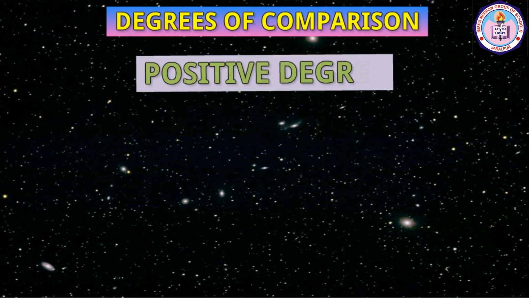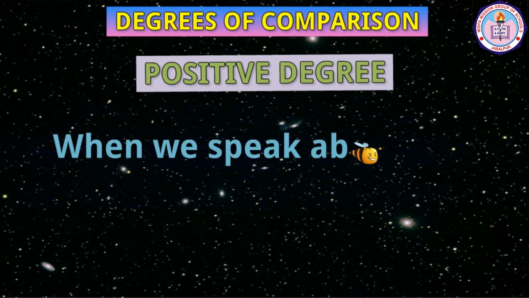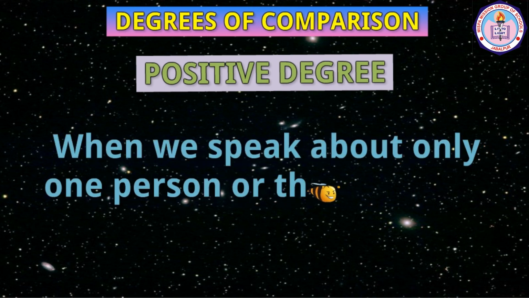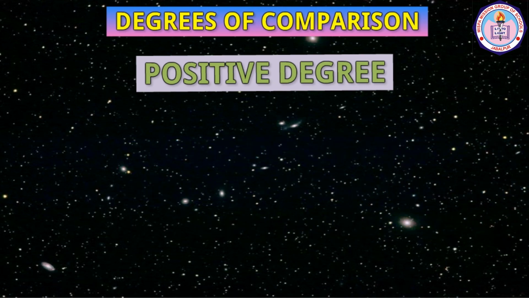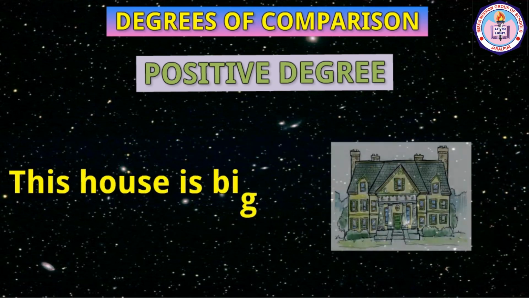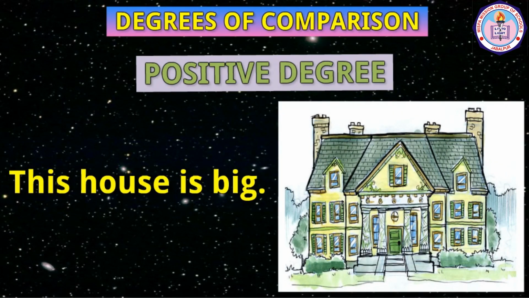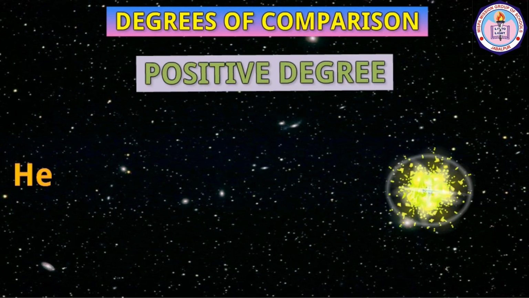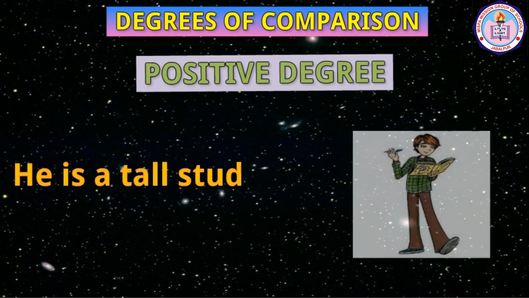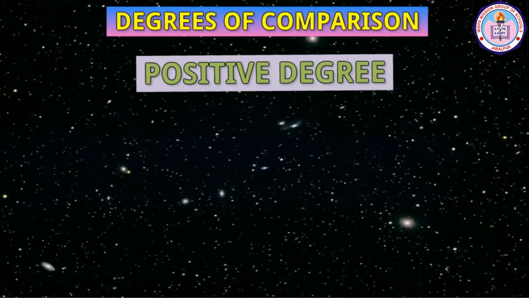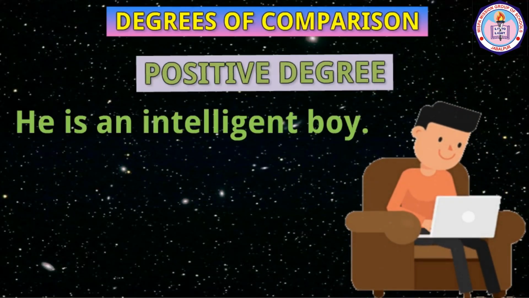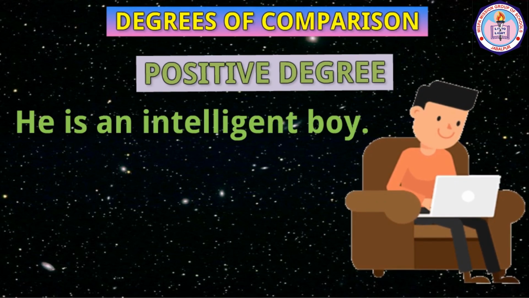Positive degree. When we speak about only one person or thing, we use the positive degree. Examples: This house is big. In this sentence, we talk about only one noun, this house. He is a tall student. This flower is beautiful. He is an intelligent boy. Each sentence mentioned above talks about only one noun.